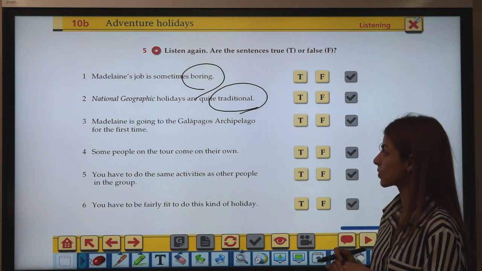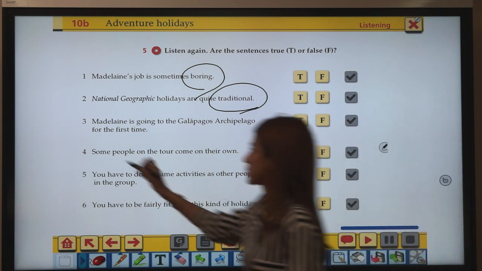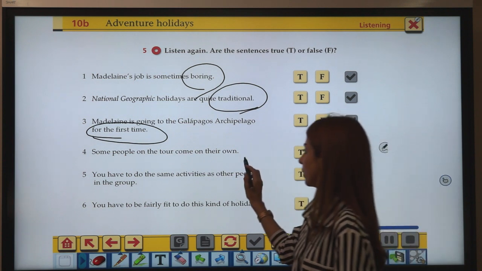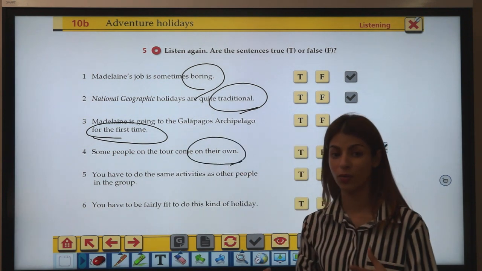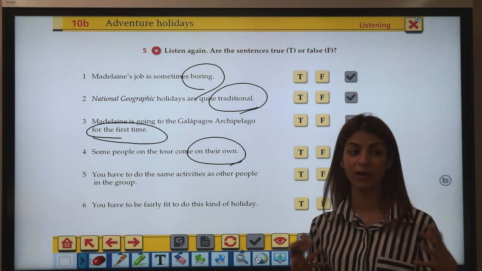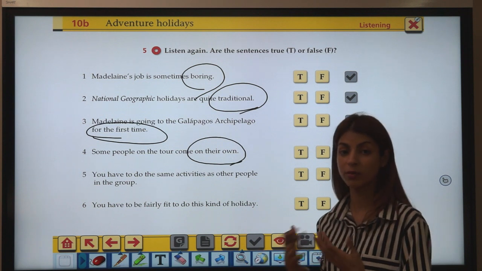Number 3. Madeline is going to the Galapagos for the first time. Is it true? Some people on the tour come on their own. To be on your own is to be alone, to be by yourself. You do not have anybody else with you. On their own, on your own, on my own ก็คือมาคนเดียวนะคะ